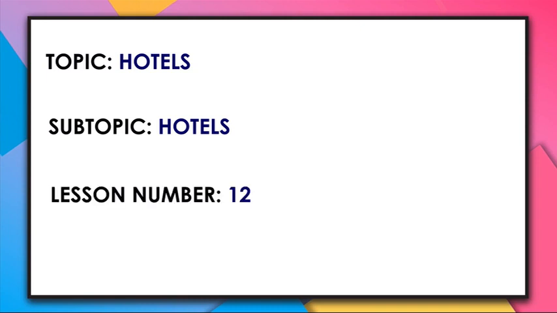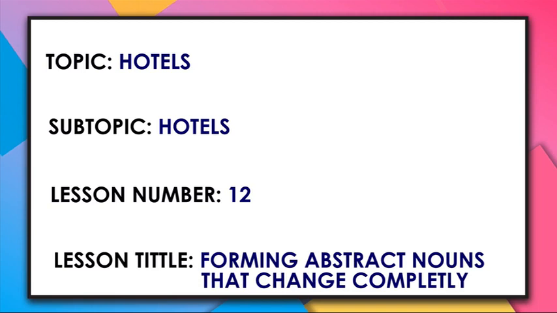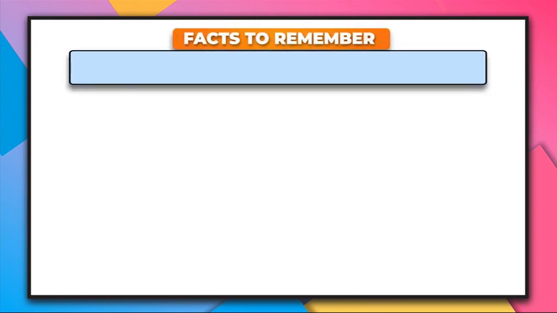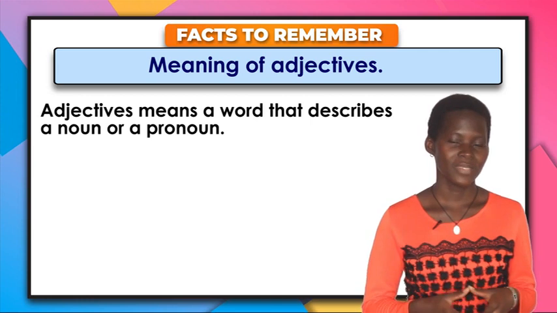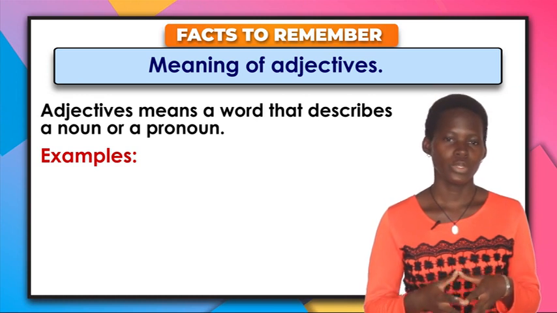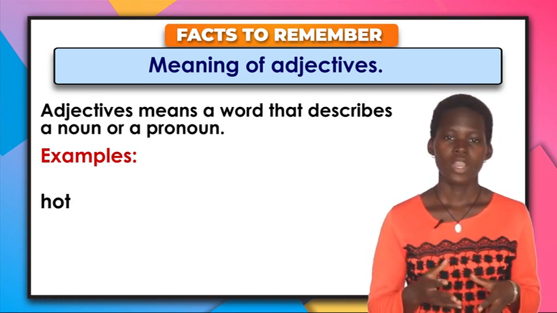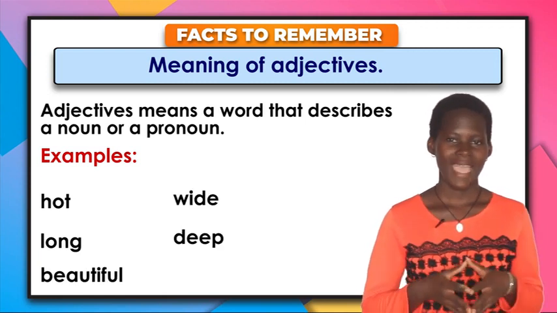Our topic is hotel. Our subtopic is hotel. Lesson number 12, about forming abstract nouns that change completely. But before we go any further, my dear viewer, let us first remind ourselves about the meaning of adjectives. Adjective means a word that describes a noun or a pronoun. And some of the adjectives include hot, long, beautiful, white, deep, and many others.